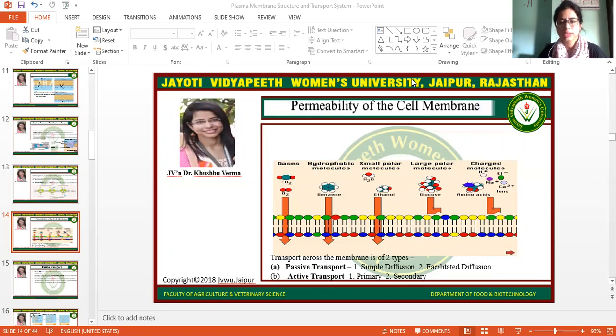But in active transport, they use ATP hydrolysis, because the molecules are transferred against their concentration gradient, from lower concentration to higher concentration. Because this movement is against the concentration gradient, we need ATP or energy consumption. This is the basic difference between active and passive transport.